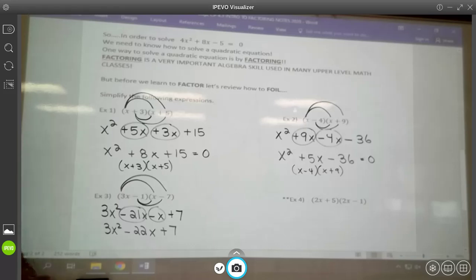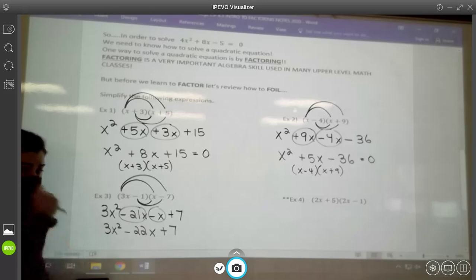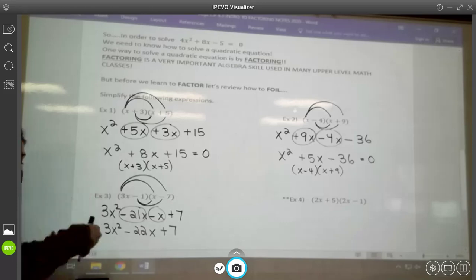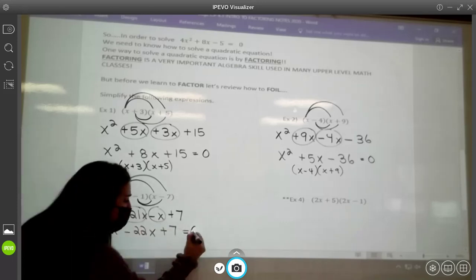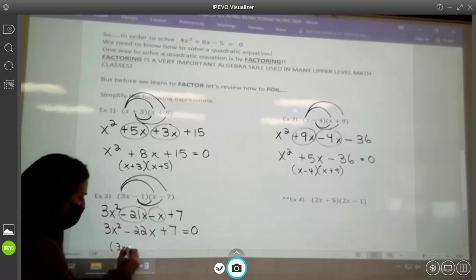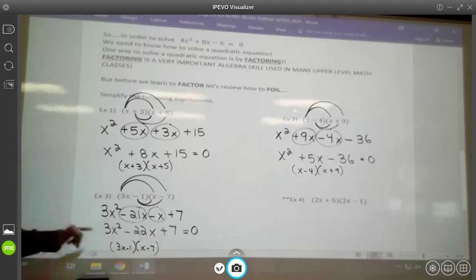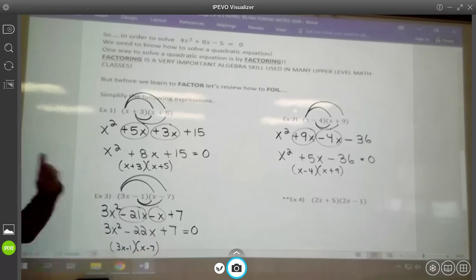So again, in the future, if I want to solve this quadratic equation for x, for the x-intercepts of its graph, I'm going to set it equal to 0, and I'm going to factor it into the two pieces that multiply to equal it. So that's where we're going to be going. We're going to be given these, and we have to get here. We have to undo the FOIL to factor it.